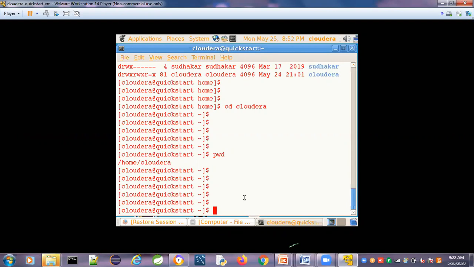Yes, with the help of the cat command we can work on files. The cat command is used to create the file. Cat with the greater than symbol is used to create the file.